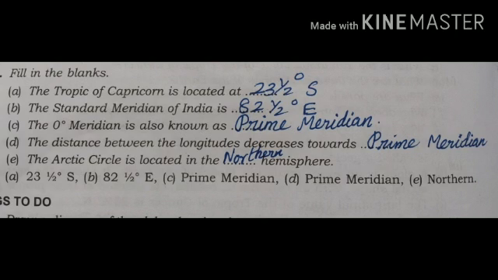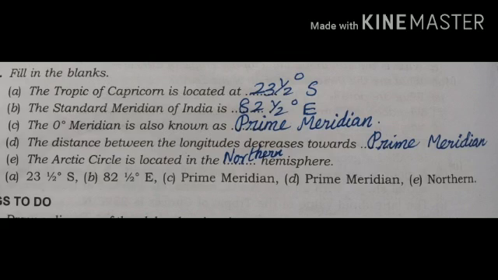Let us discuss about fill in the blanks. Number 1. The Tropic of Capricorn is located at 23.5 degrees south. Now, number 2. The standard meridian of India is dash. The standard meridian of India is 82.5 degree east.